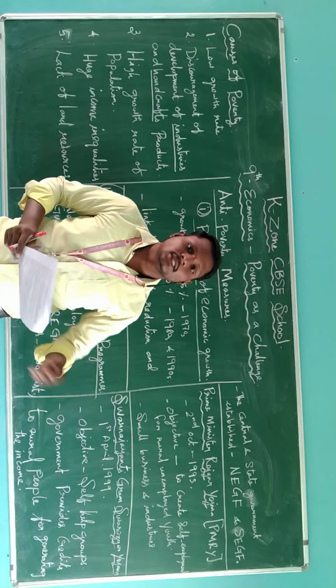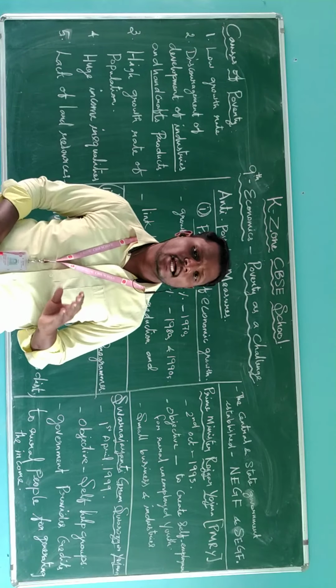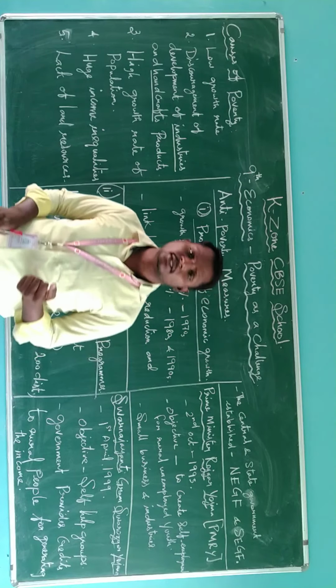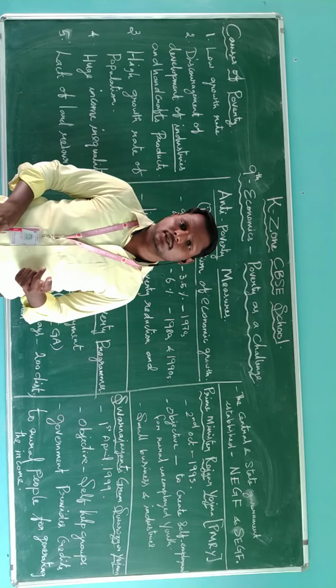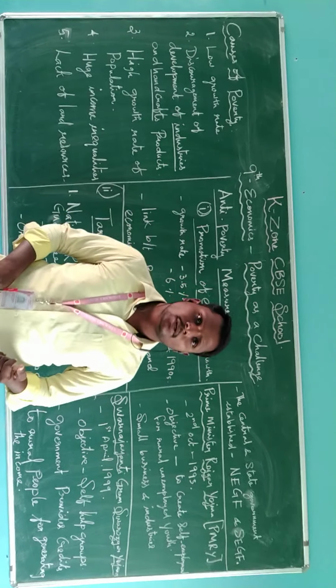So today we are going to continue the lessons from poverty as a challenge in class 9 economics. Last class we discussed what poverty is. Poverty is defined as the lack of daily requirements like food, clothing, and education. These are the basic things. If there is a lack, it is called poverty.